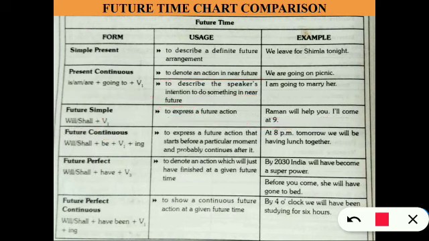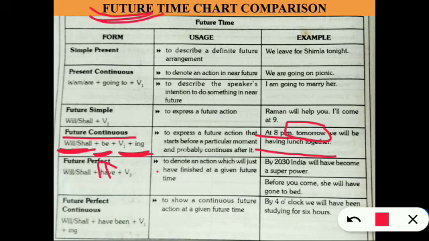Next, future continuous tense. Will, shall with be, and verb 1 in ing form. Okay, auxiliary verb be with verb 1 in ing form, to express a future action that starts before a particular moment and probably continues after it. Example, at 8 a.m. tomorrow we will be having lunch together. So here tomorrow, obviously we are dealing with future tense, so tomorrow will obviously be there. I hope it's clear.